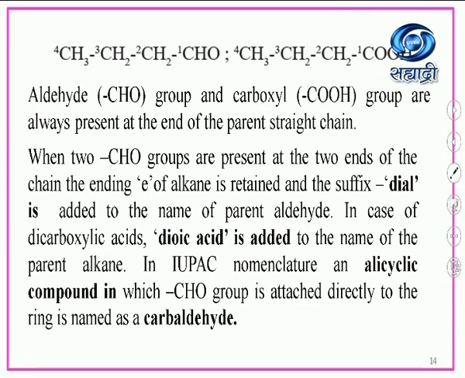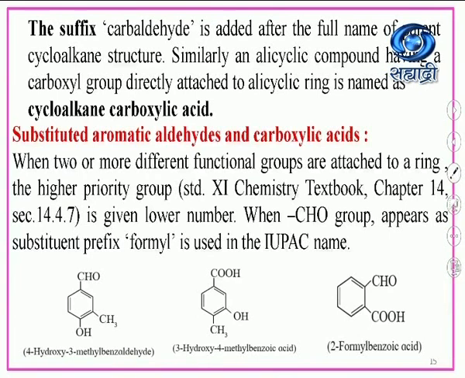In IUPAC nomenclature, an alicyclic compound in which the -CHO group, that is an aldehyde group, is attached directly to the ring is named as a carbaldehyde. The suffix carbaldehyde is added after the full name of the parent cycloalkane structure. Similarly, an alicyclic compound having a carboxyl group directly attached to the alicyclic ring is named as cycloalkane carboxylic acid. Then, substituted aromatic aldehydes and carboxylic acids.